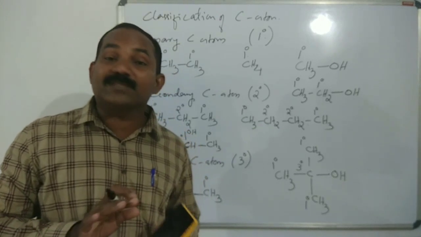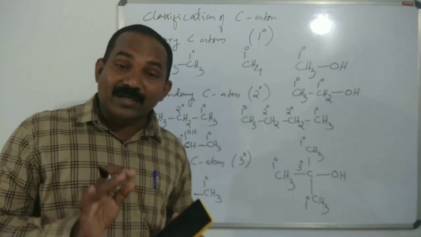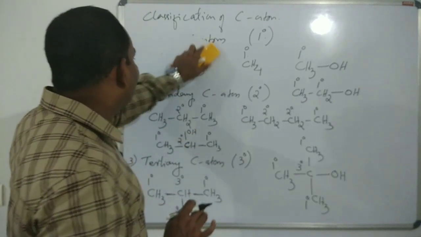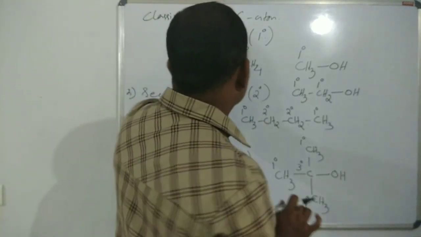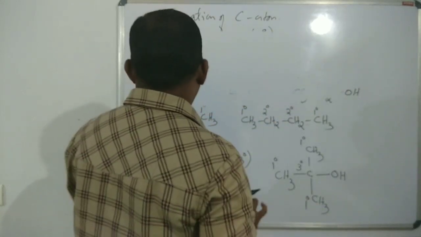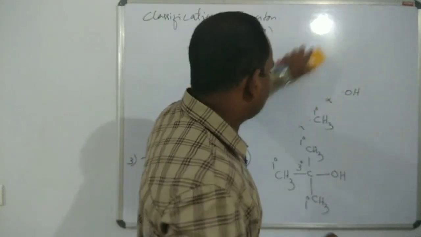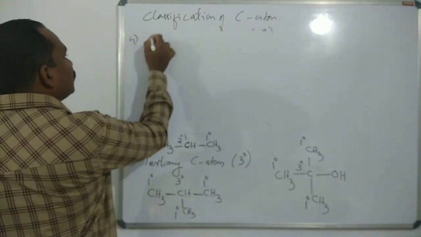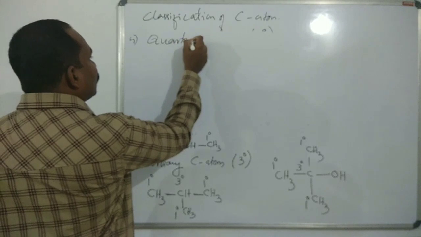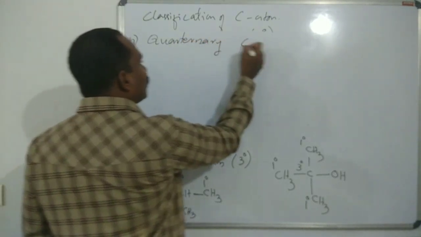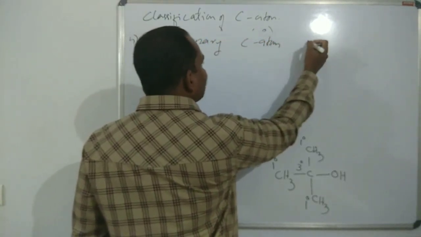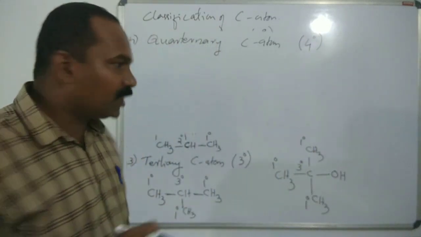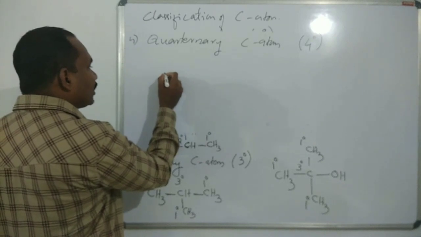And last is the last classification of carbon atoms. Remember that it is not a classification of organic compounds. It is a classification of carbon atoms. And the fourth classification is quaternary carbon atoms. Quaternary carbon atoms are represented by 4 degree.